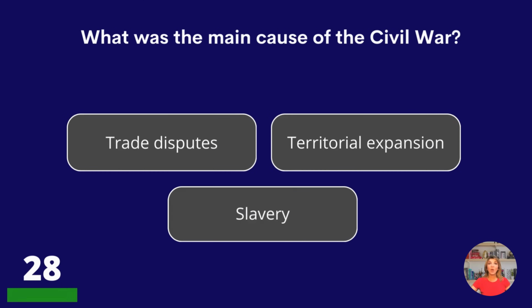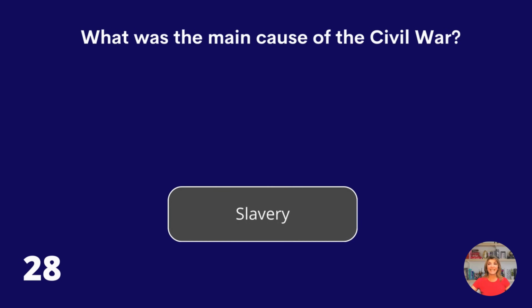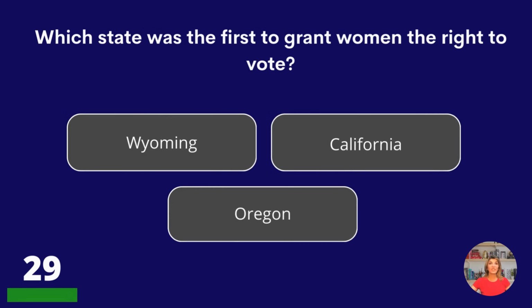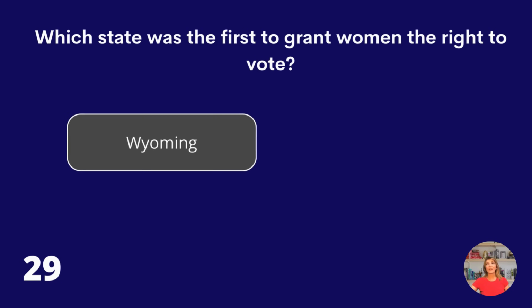What was the main cause of the Civil War? Trade disputes, territorial expansion, or slavery? Slavery. Which state was the first to grant women the right to vote? Wyoming, California, or Oregon? Wyoming.